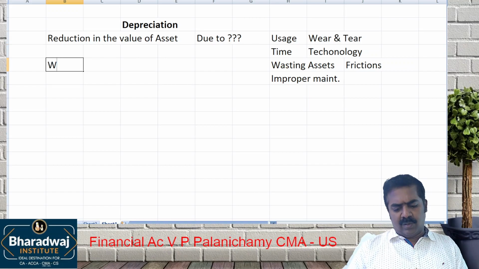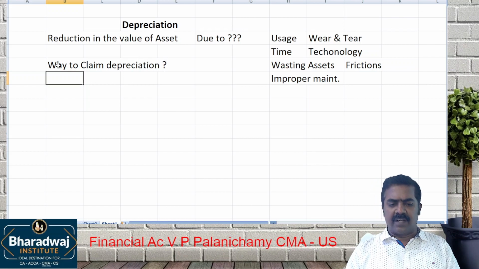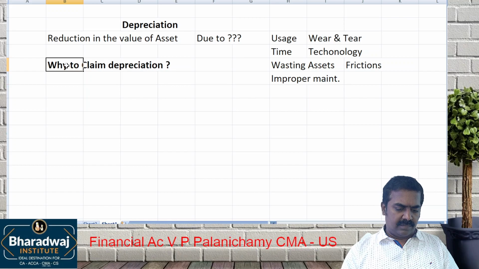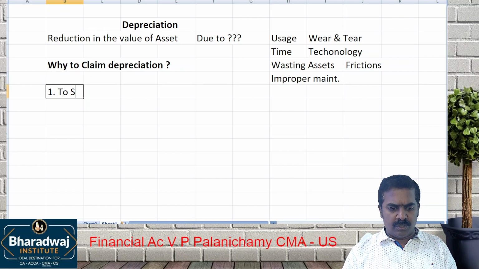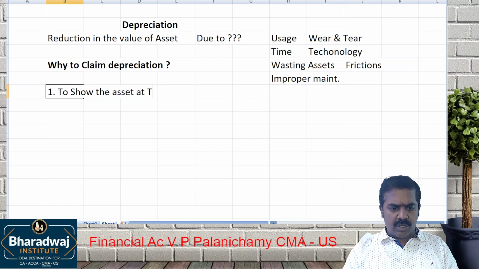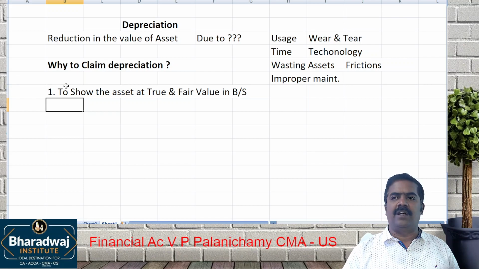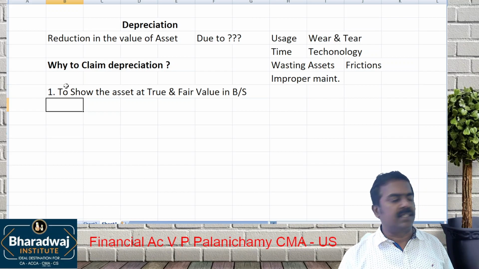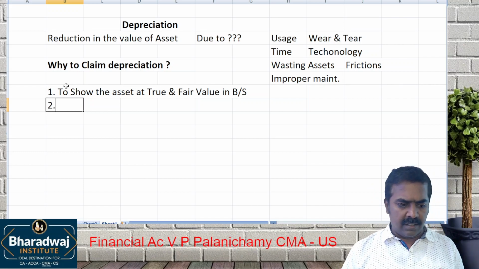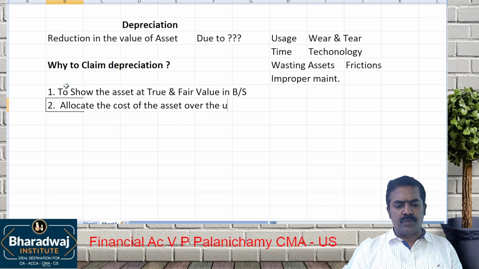Why claim depreciation? What is the reason for claiming depreciation? Number one, to show the asset at true and fair value in the balance sheet. If you don't depreciate, the asset will appear at cost price. But today, if you sell, it may go for a lesser value only. To show the asset at a true and fair value, we depreciate. Number two, we allocate the cost of the asset over the useful life.